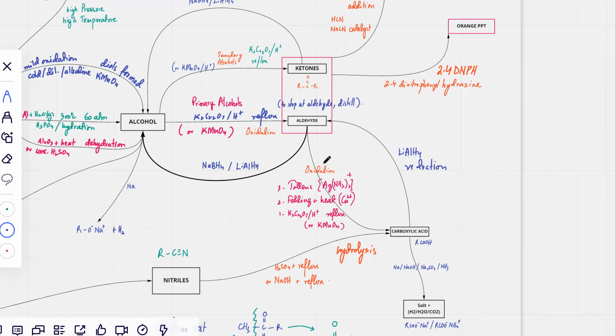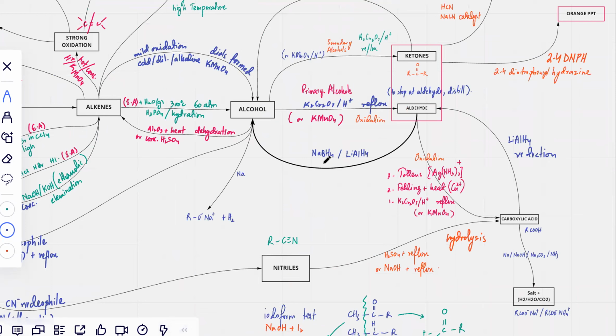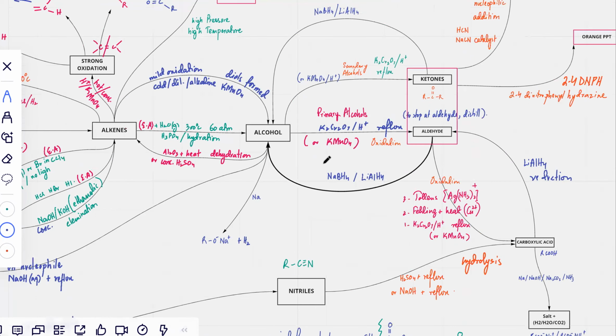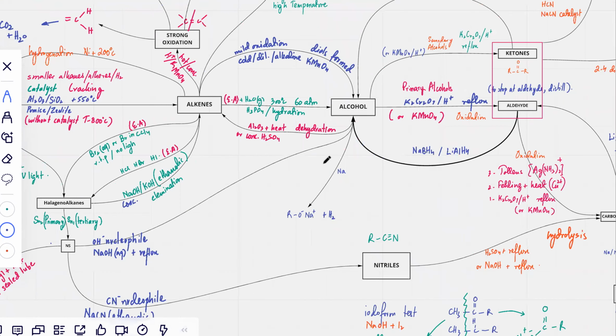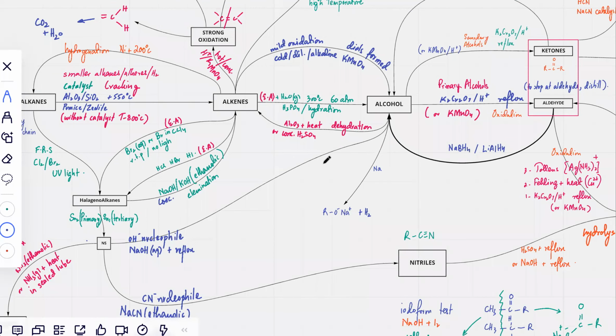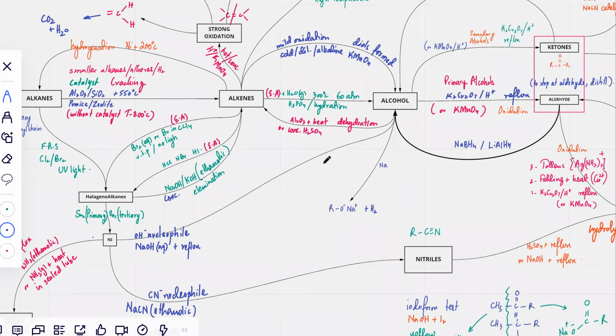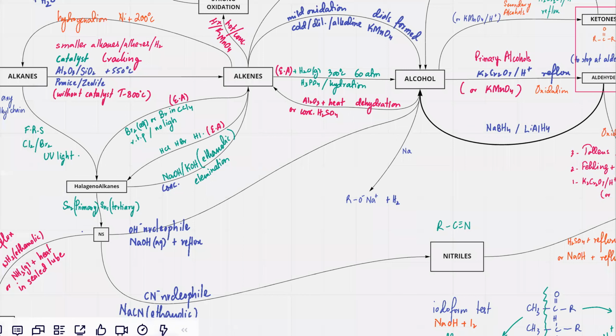We did this part. What we are doing at the moment is the halogenoalkane thing, which I think is missing over here actually. Okay, it is missing.